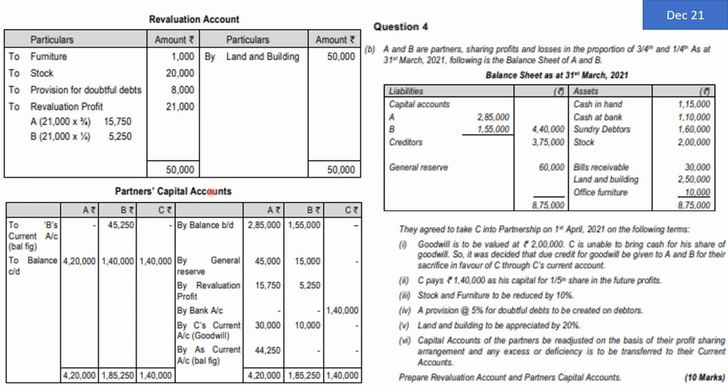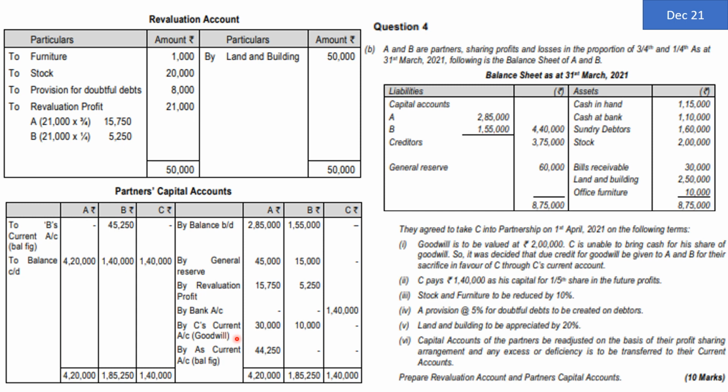The problem has asked us only to prepare the capital account, not the current account. Hence, I cannot show the debit effect which is given to C's current account. But I can show the credit effect which is given to A and B's capital account, which is 30,000 and 10,000, named by C's current account in brackets, goodwill.